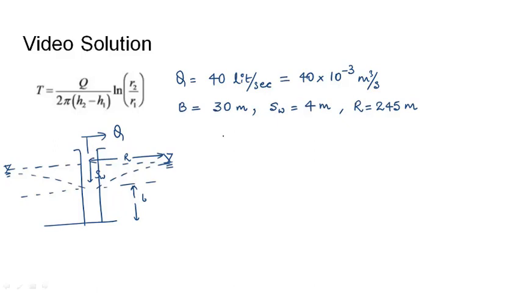So for using Thiem's equation, we need to select 2 points whose radii are R1 and R2, and where the height levels are H1 and H2. For the purpose of this question, we will select the 2 points, the first point near the well and the second point near the extreme.